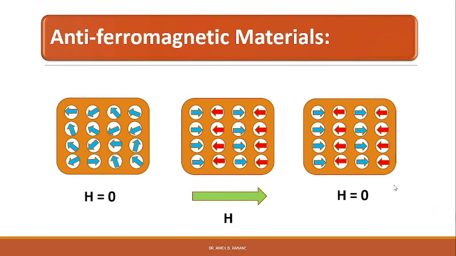In the presence of a strong magnetic field, antiferromagnetic materials are weakly magnetized in the direction of the applied field. This property of materials is called antiferromagnetism, and the materials which exhibit this property are called antiferromagnetic materials or antiferromagnets.